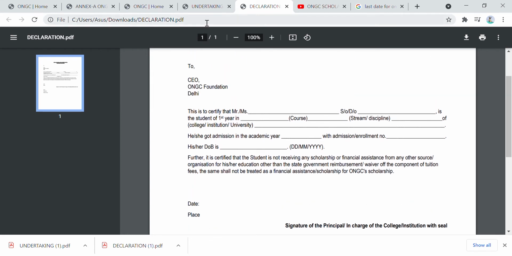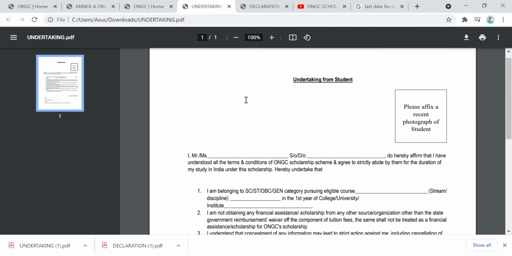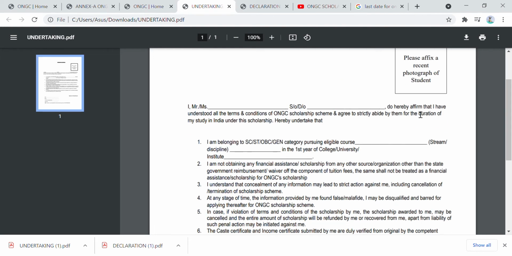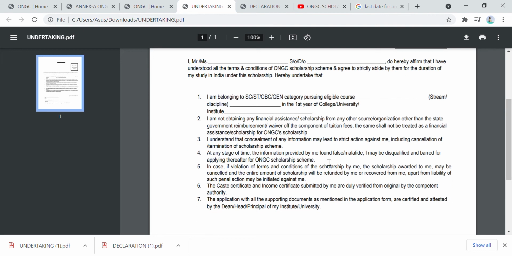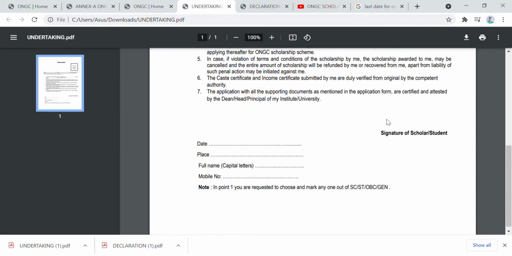Now let's take another thing. What are the changes? The undertaking. Undertaking by you, the student. You will have to affix your recent photograph, and you will have to fill in all these things, you know about that. And you will have to sign here, with date, place, and full name in capital letters, and your mobile number.